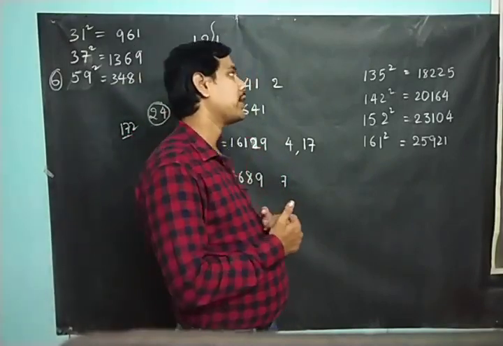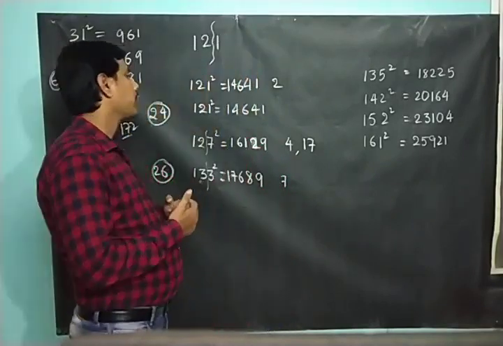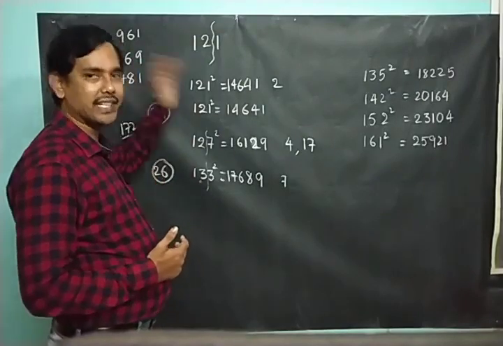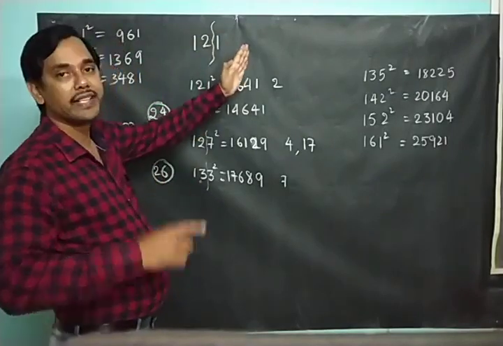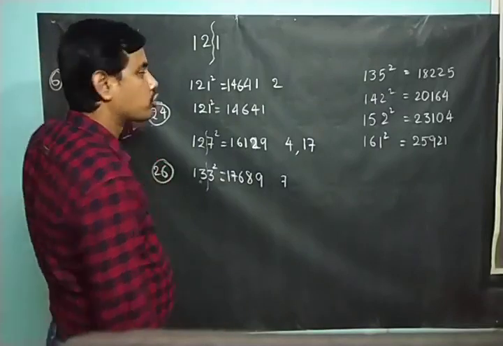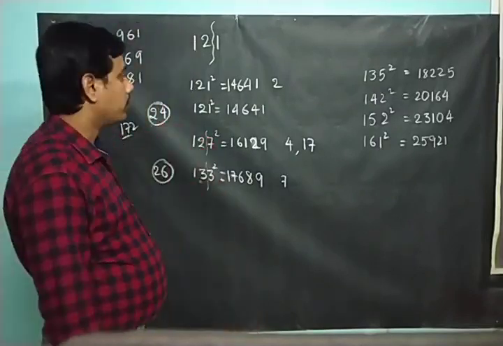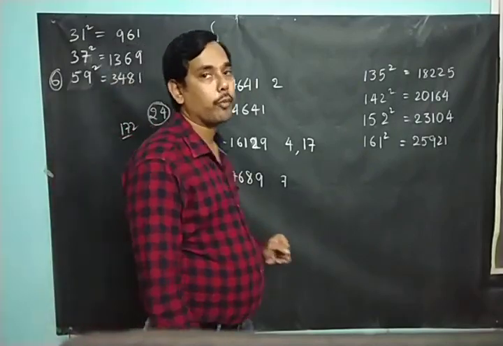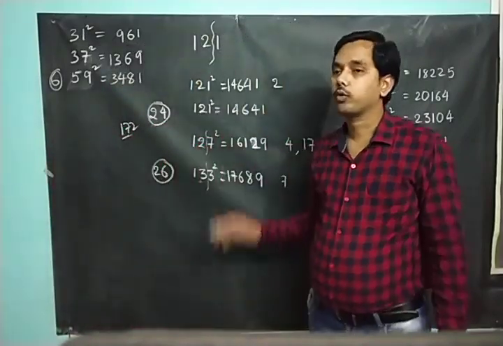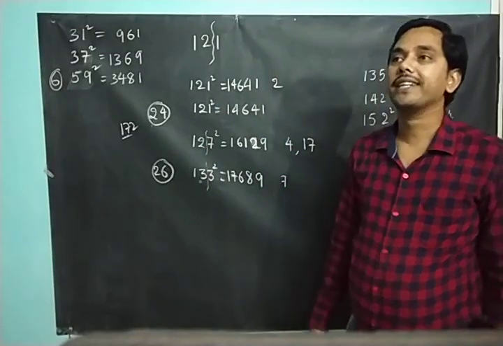This trick you can apply to any number. If it is 4 digits also, the method remains the same. The unit place should be treated as one number and all the remaining numbers should be treated as a common number. Right? So this is a very easy trick. If you practice more and more problems, you will have a grip over it.